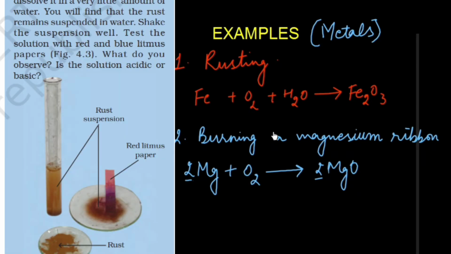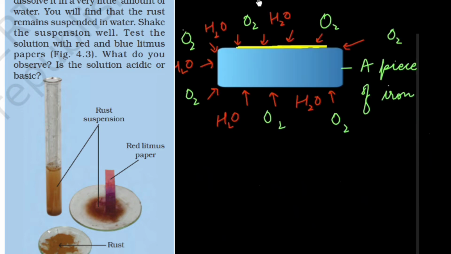The first one is rusting. Now what is rusting? The rusting process requires three major conditions. First is the presence of an iron object, second oxygen, and third is humidity, or you can call it moisture. The moisture which is present in our atmosphere is the major ingredient which causes rusting.